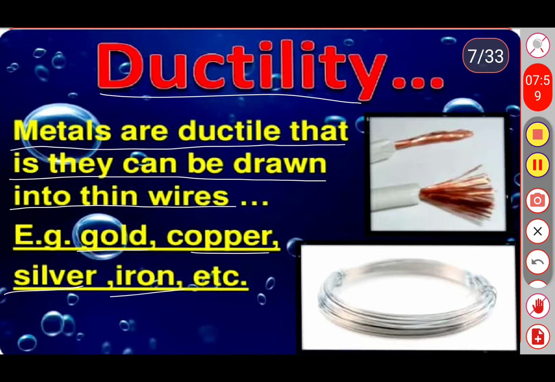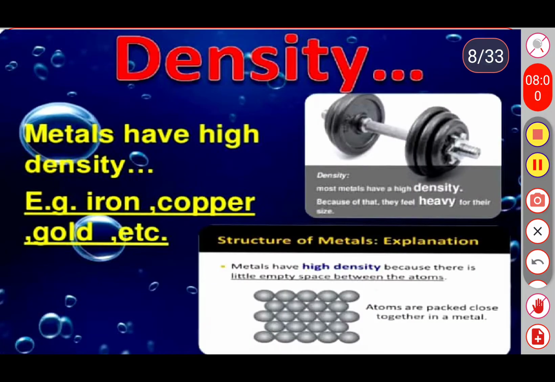The next property is density. Metals have high density. So what does density mean? It means the particles in metals are highly compressed. We are not going to observe any kind of interparticle space between these atoms.